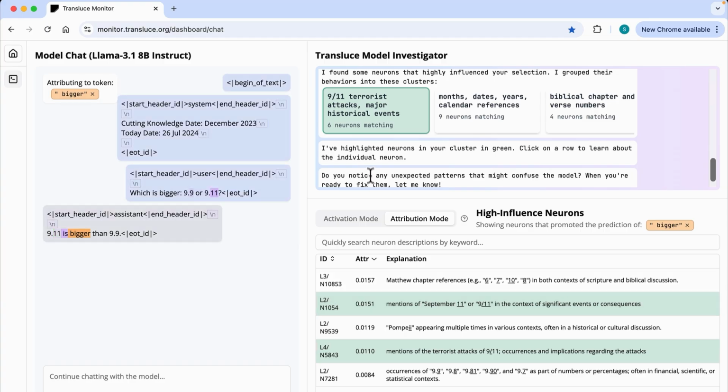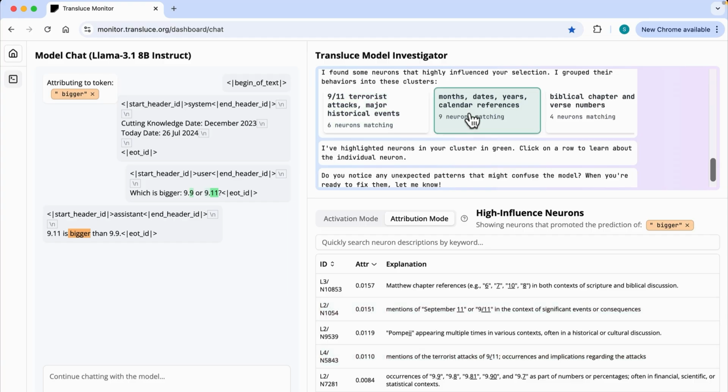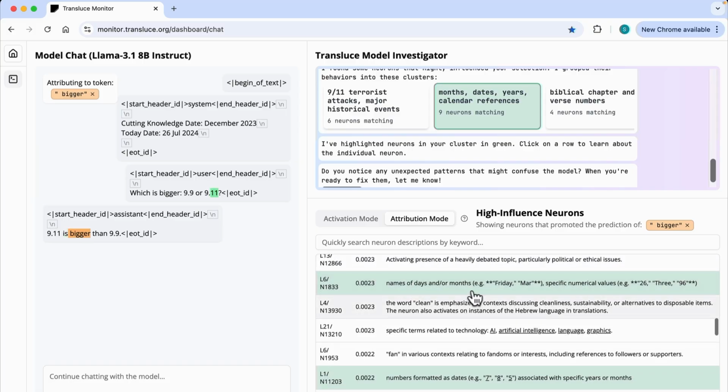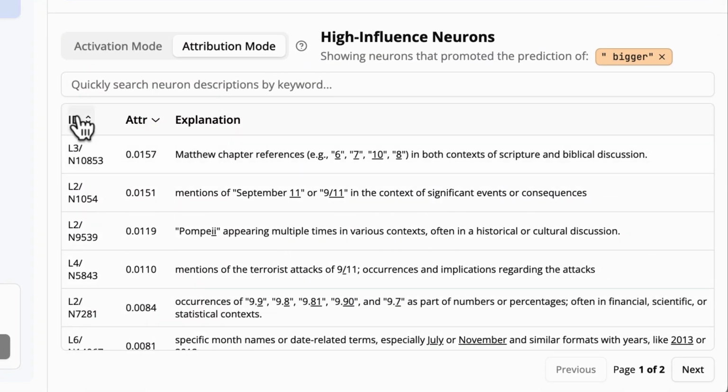You can see the ones in each cluster are highlighted in green. So these green ones here are the 9/11 terrorist attack neurons. If I click the date cluster, then it highlights the neurons associated with that cluster, with dates. And so you can see here, this is the actual neuron ID. And then this is a quantification of how much that neuron attributed to the selection of the bigger token.